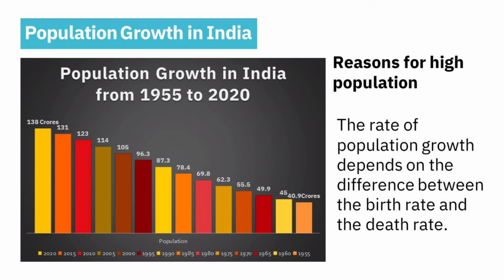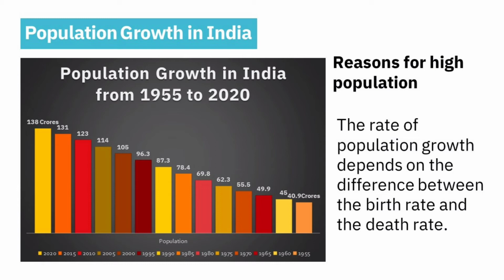Before we learn about population growth in India, we first learn about the reasons for high population. The rate of population growth depends on the difference between the birth rate and death rate. Population growth depends on birth rate and death rate.